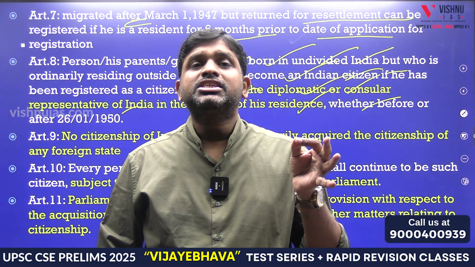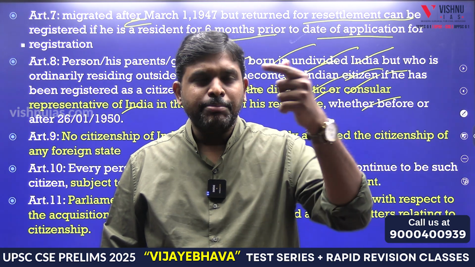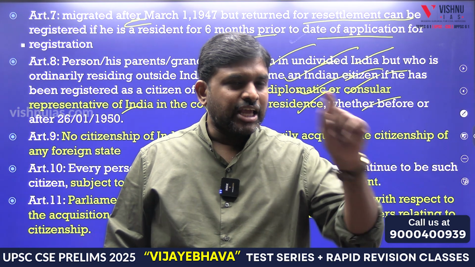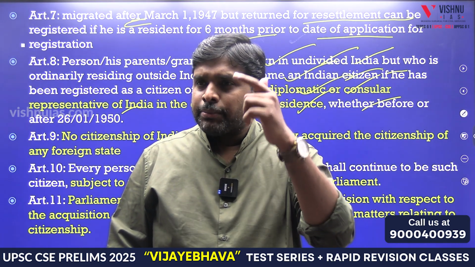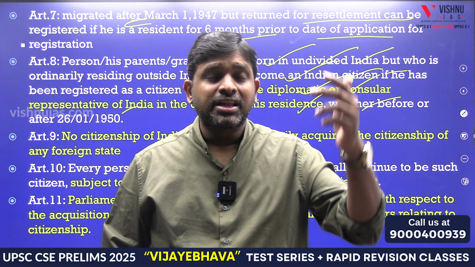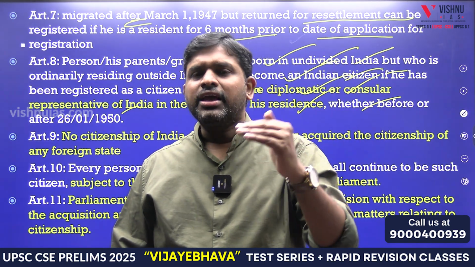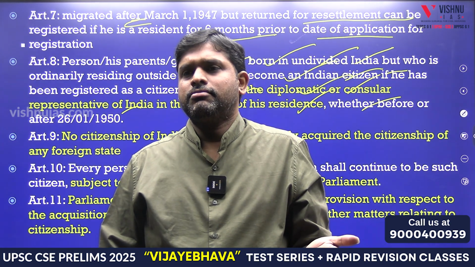What are all the mechanisms to get citizenship? Statement 1, Statement 2, Statement 3, Statement 4, Statement 5. At the time of commencement of the Constitution, people coming from Pakistan, people who went to Pakistan and came back, the people who are outside India, even conditions, we can expect in the form of statements.